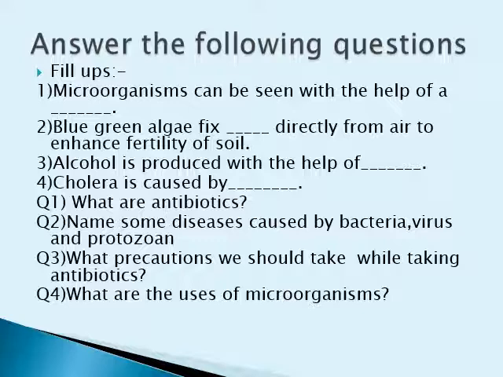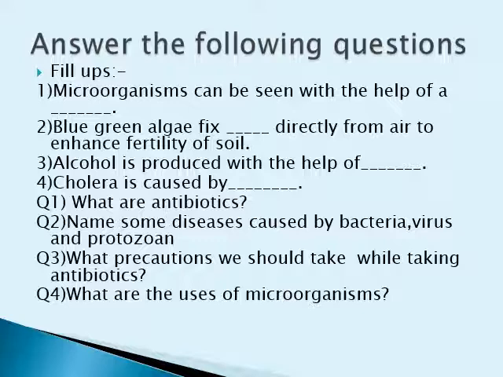As we have seen the important uses of microorganisms, the commercial production of alcohol is done by a fungus, and that fungus is yeast, a unicellular fungus which helps in the production of alcohol.